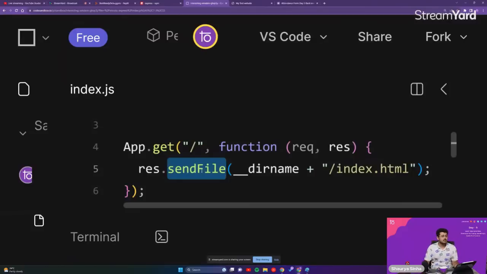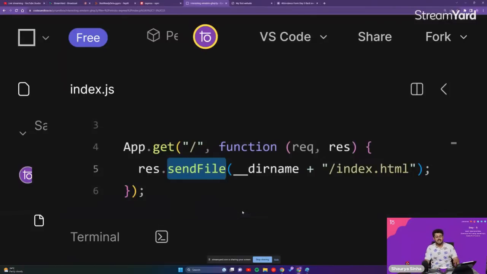Now, the second particular problem that we are facing right now is that every time I change something inside of my code, I have to go back into my terminal, stop my server, then restart my server again and again and again. But this is a very time-taking, very painful, very frustrating process according to me. I'm going to kill somebody if I have to do it once again. So what we need to do right now is automate this.